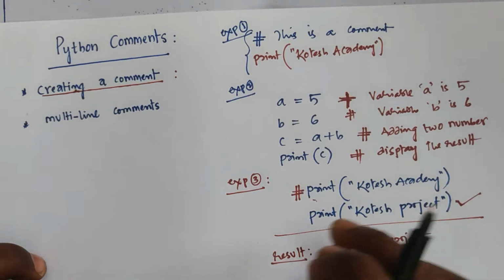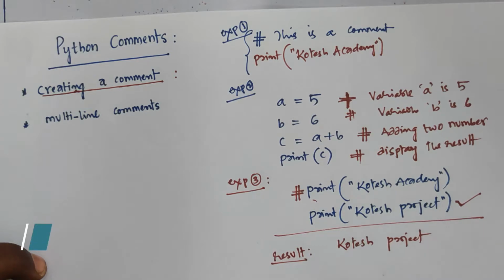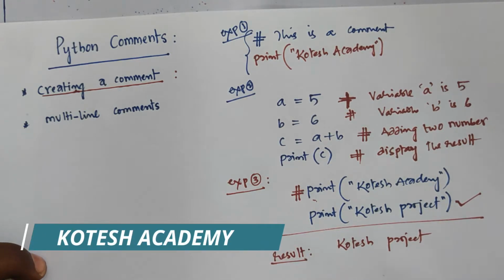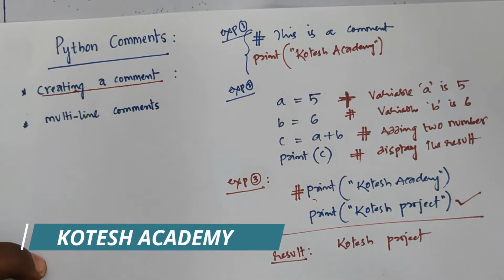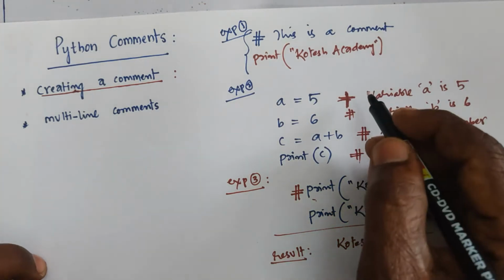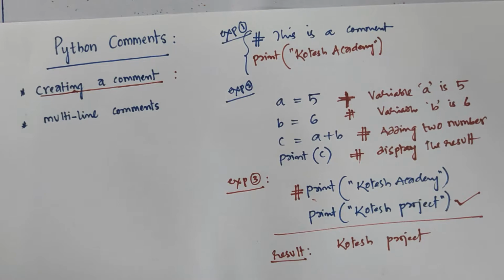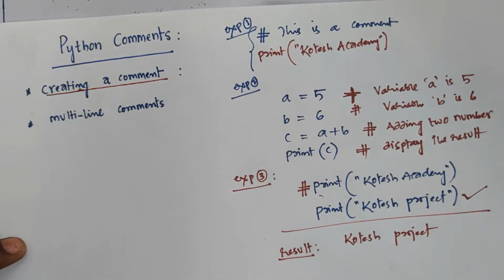That is the main concept. A comment does not have to be text that explains the code. It can also be used to prevent Python from executing code. That is the difference between Example 1, Example 2, and Example 3. Whatever it may be, you have to use the hash symbol for a comment.